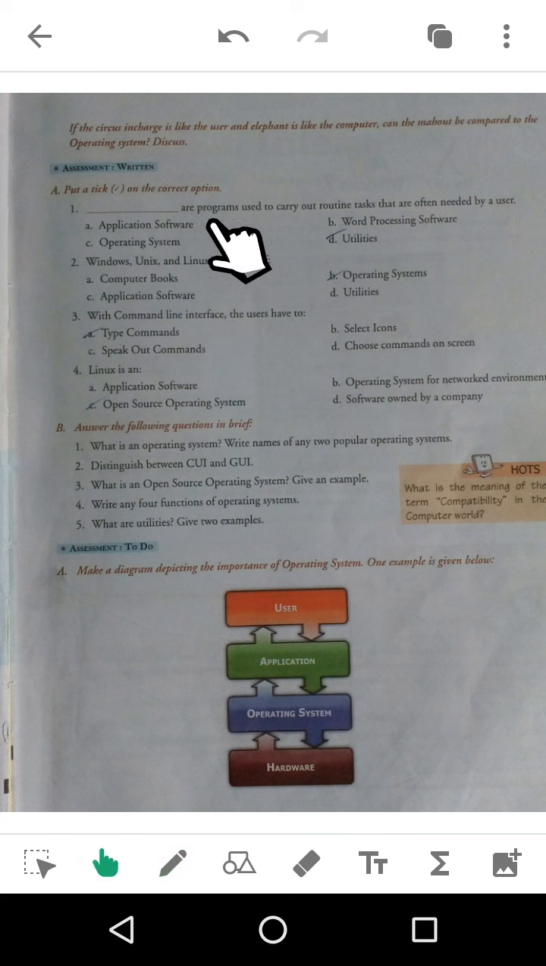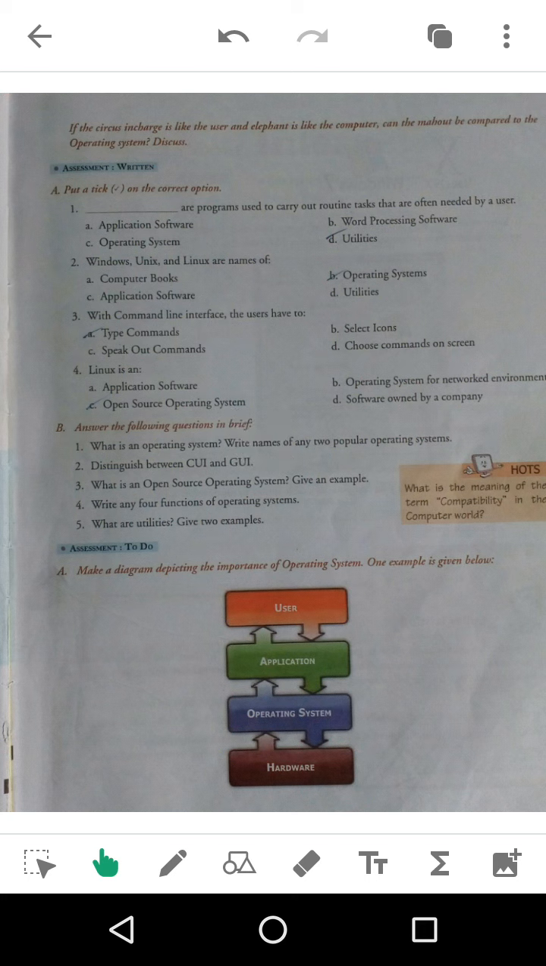Dash are programs used to carry out routine tasks that are often needed by a user. The answer is utilities, utility software. Windows, Unix, Linux are the names of operating systems. With a command line interface, users have to type commands. I have already explained, you have to write these commands in your command prompt. Linux is an open source operating system.